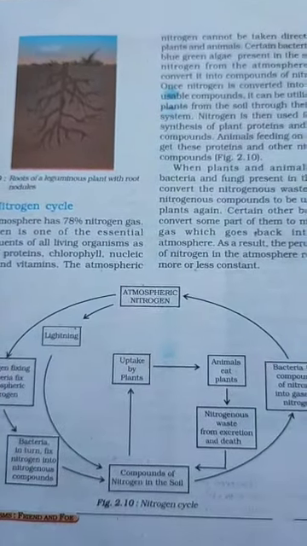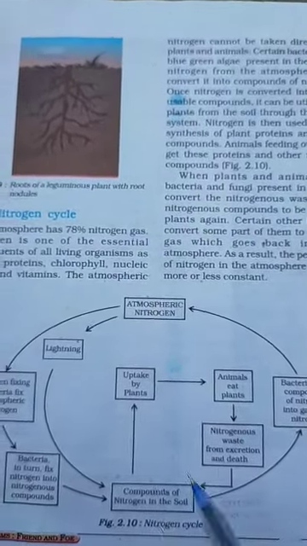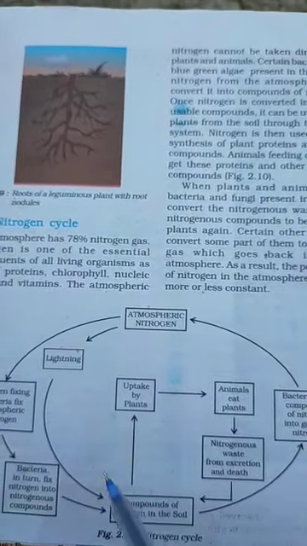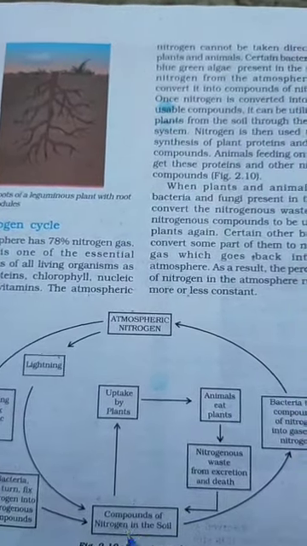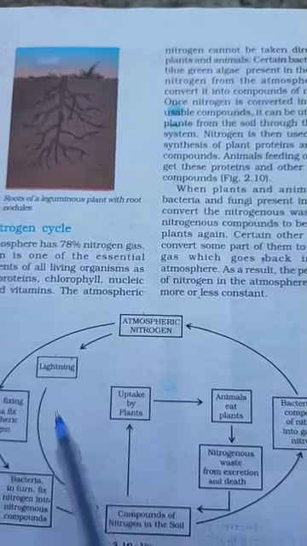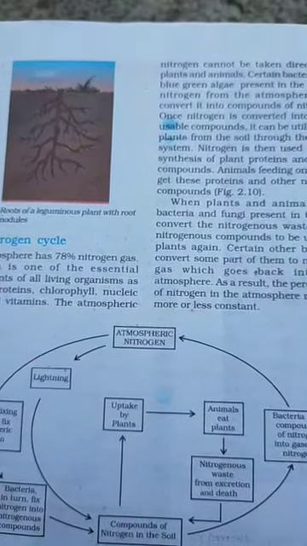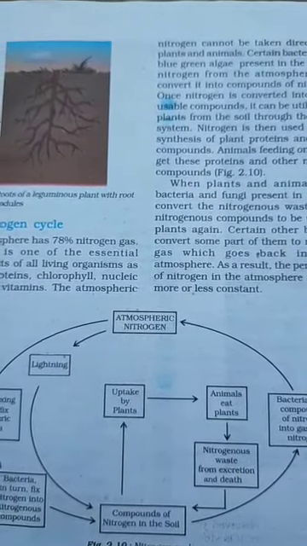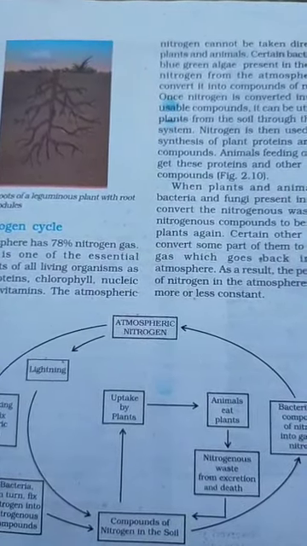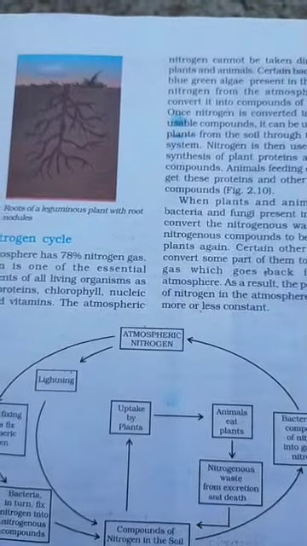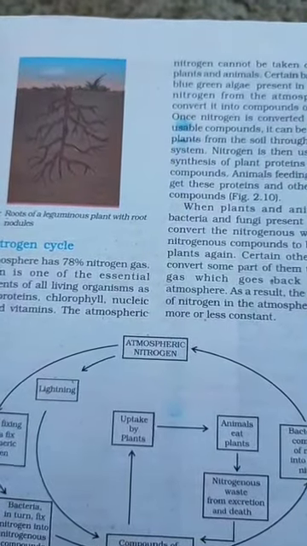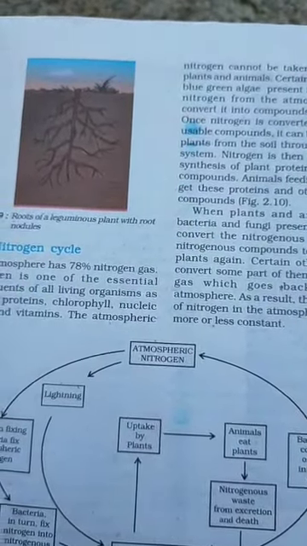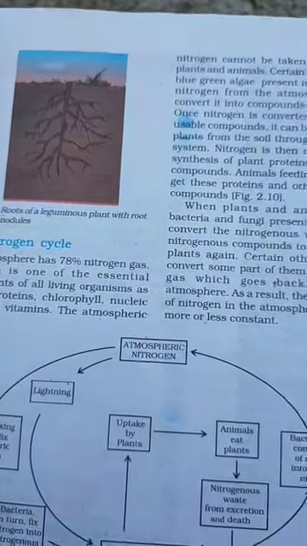Atmospheric nitrogen and lightning produce compounds of nitrogen in the soil. We already discussed that some amount of nitrogen is converted into oxides during lightning and thundering in the sky, and with rainwater these oxides reach the soil.